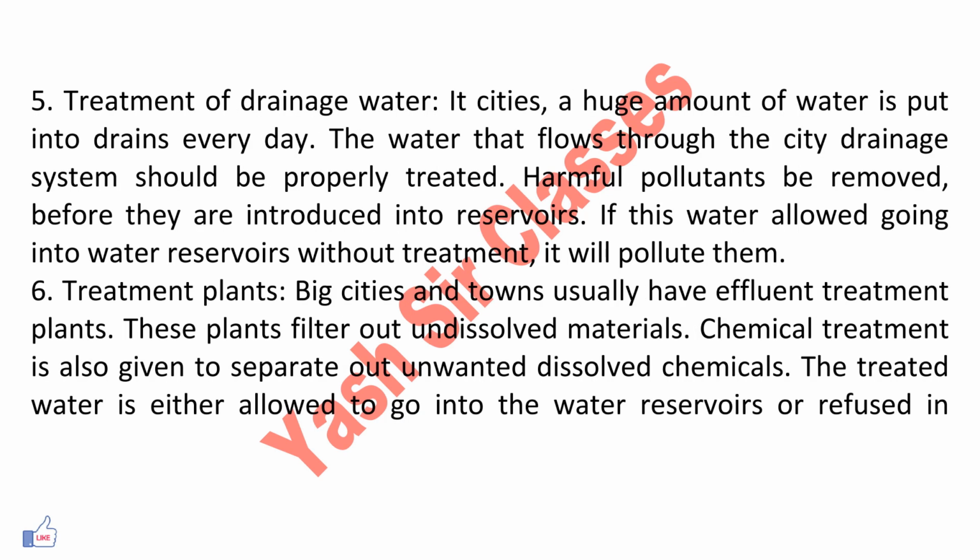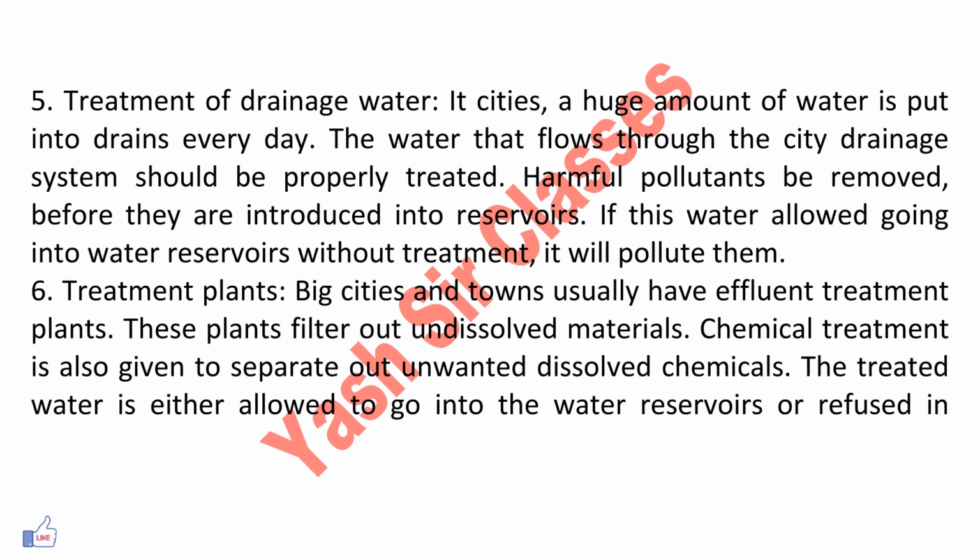Fifth, treatment of drainage water. In cities, a high amount of water is put into drains every day. The water that flows through the city drainage system should be properly treated. Harmful pollutants should be removed before they are introduced into reservoirs. If this water is allowed to go into water reservoirs without treatment, it will pollute them.